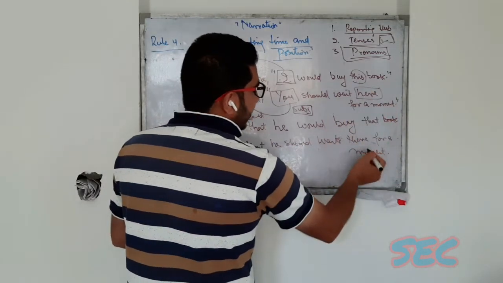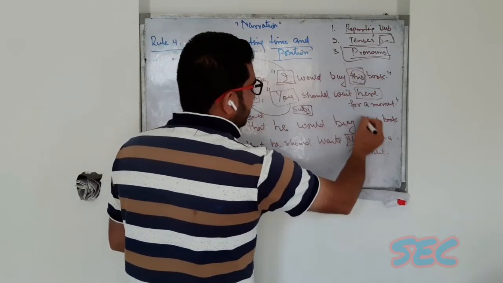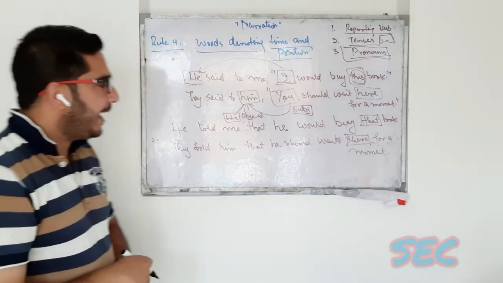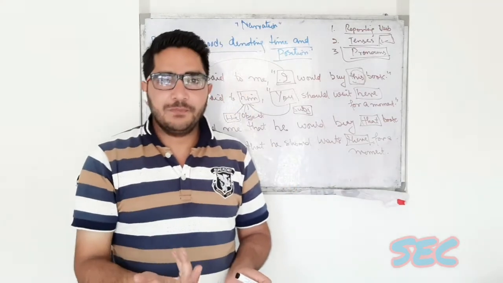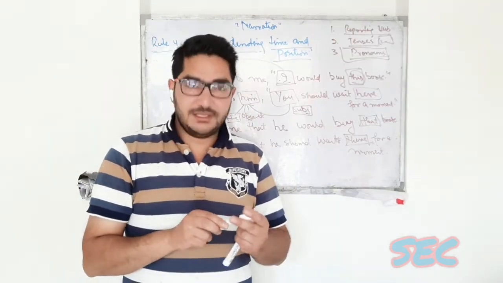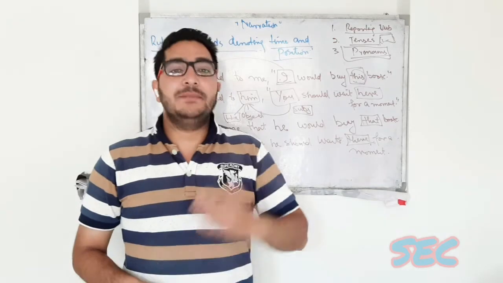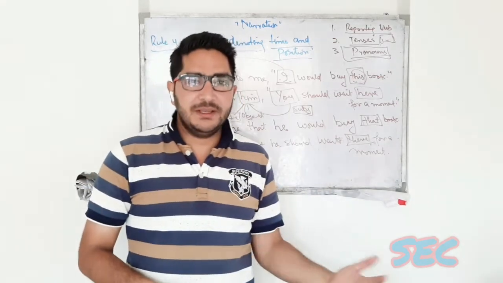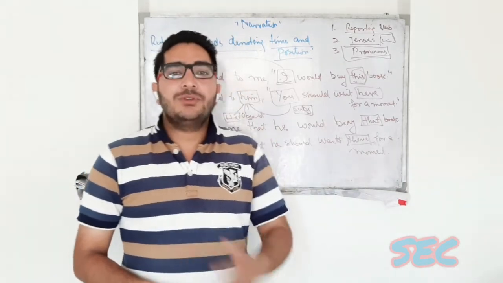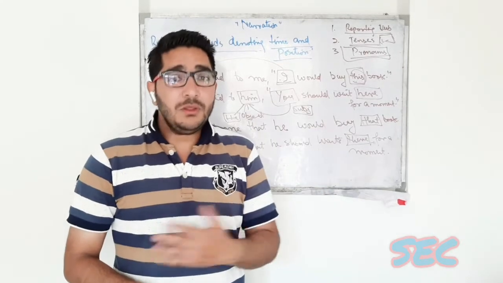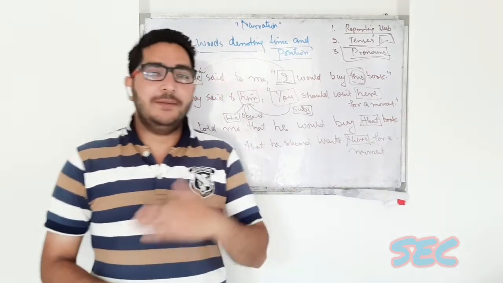So this word is changed into this word, and this word is changed into that. This is how these words are changed. You just have to learn them. For example, this becomes that, these becomes those, hence becomes thence, hither becomes thither, today becomes that day, tomorrow becomes the next day, tonight becomes that night.